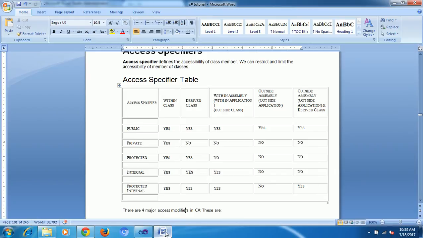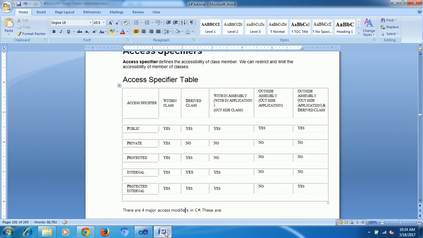Next, protected, method 3, not possible. Next, internal, method 4, is possible. Next, protected internal, method 5, is accepted. This is the same project.